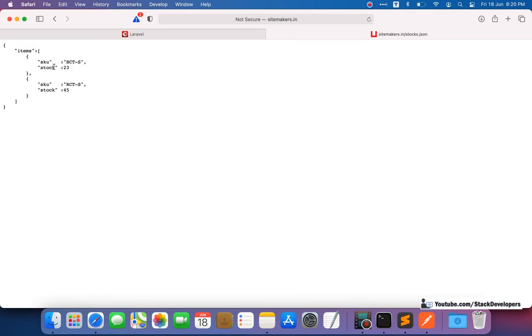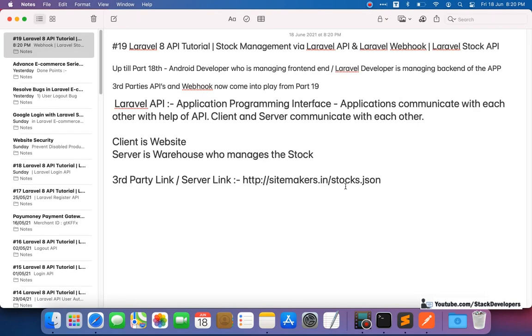Here the JSON data has some items, stock of some items. These items we are going to update in the database. If this SKU is located in our website with stock 10, and this SKU has stock 50, then we are going to update the stock to 23 and 45, and this JSON data will be provided by the third party.